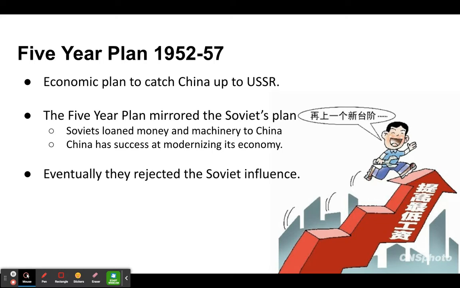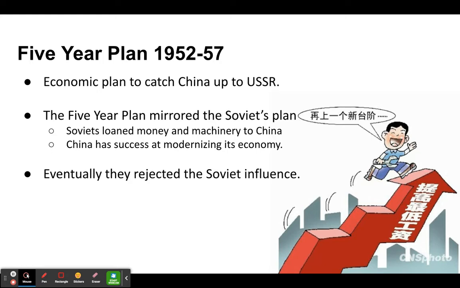And so to help them with this, because they were both communist brethren as well, the Soviets lent money to the Chinese in order to help industrialize and modernize some of their machinery that was needed for catching the country up to the Soviet Union.